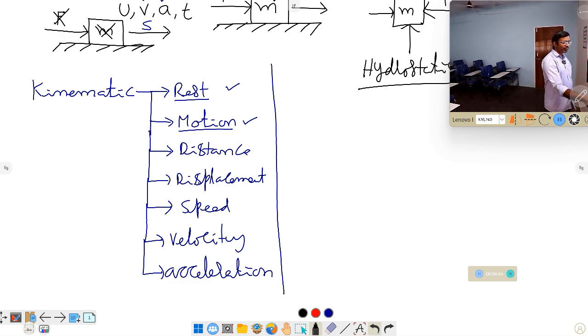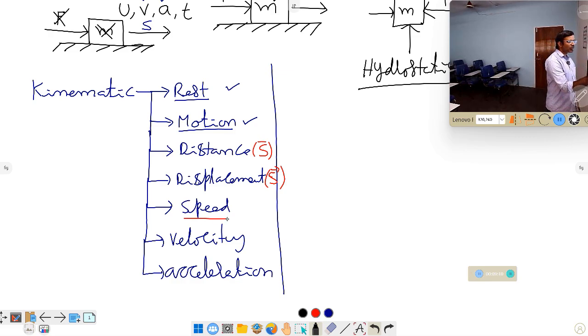Next, distance. Distance is a physical quantity which you use to understand the condition of a body. We measure distance in terms of s, or in some books x. It is a scalar quantity. Displacement is a similar quantity, but it is a vector quantity, indicated with an arrow mark, s arrow.